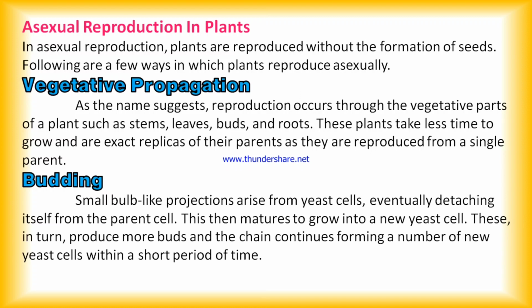And what is budding? Small bulb-like projections are formed from the yeast cells, eventually detach themselves from the parental cell, and after detaching they mature and grow into a new cell, and this process is called the budding process. In this process more and more buds are formed and they continuously grow and detach from the parent cell and form another cell, which is the new cell, and this form of reproduction is called budding. Budding is another form of asexual reproduction.